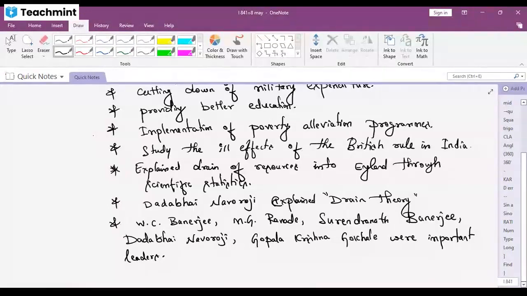Please mute your mic. Each point carries half a mark. Remember this. So 8 points make 4 marks. But to be on the safer side, for 4 marks, try to write some 10 to 12 points. Okay? To be on the safer side.